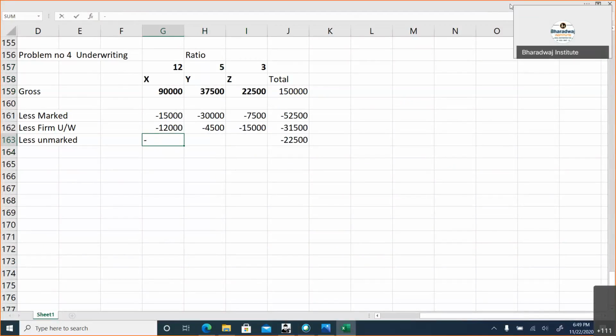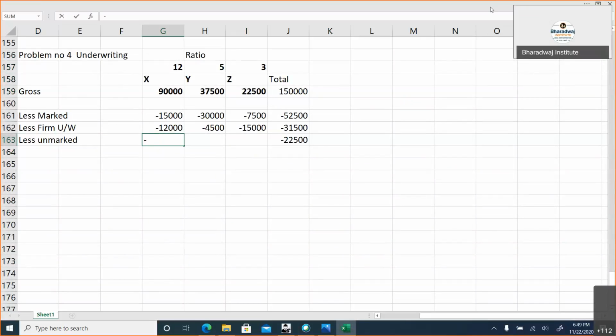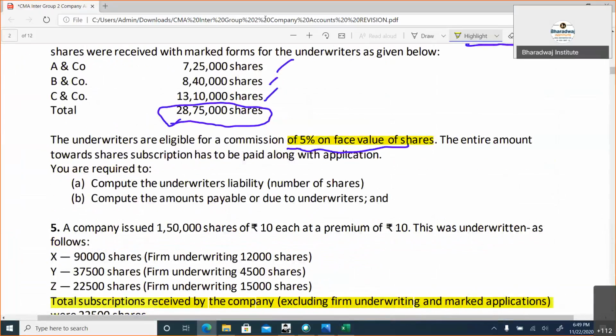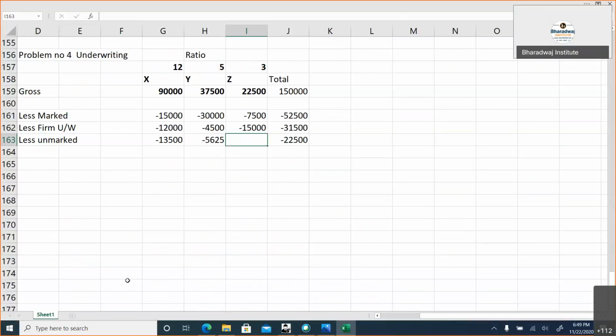How much? We cannot do 1 is to 1 is to 1 ratio. In the last problem it was not mentioned, so we took 1 is to 1 is to 1 ratio. But in this problem, we know the number of shares underwritten, 90,000, 32,500, 22,500. We know the ratio of shares. So how much is it?